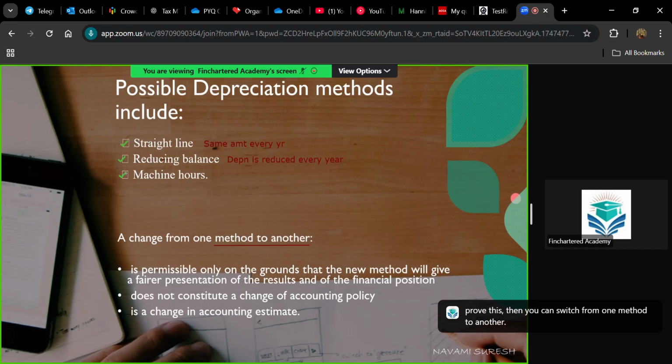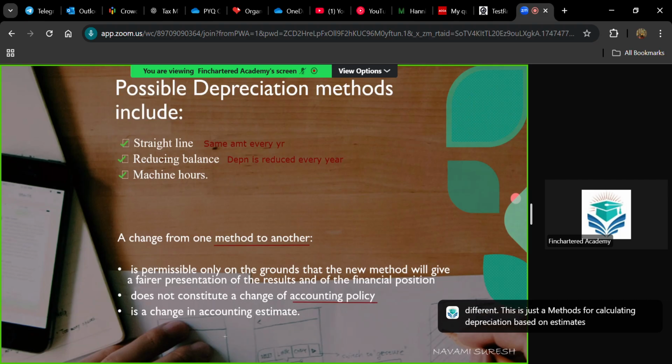Then another case is that it does not constitute a change in accounting policy. We'll discuss what accounting policy is in IAS 8. So this change from one method to another does not constitute a change in accounting policy. Accounting policy is different. These are just methods for calculating depreciation based on estimates.